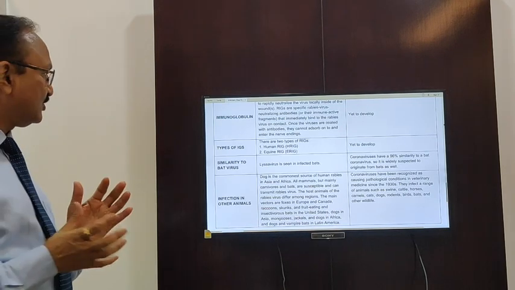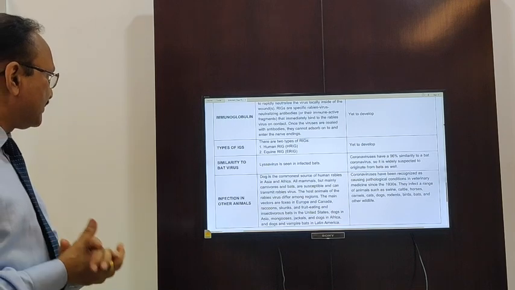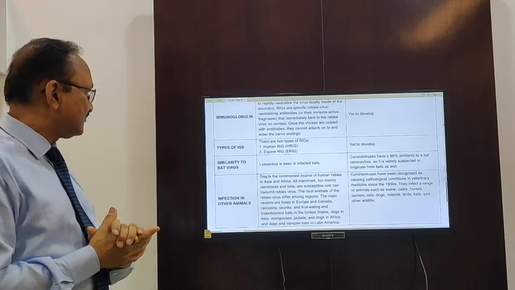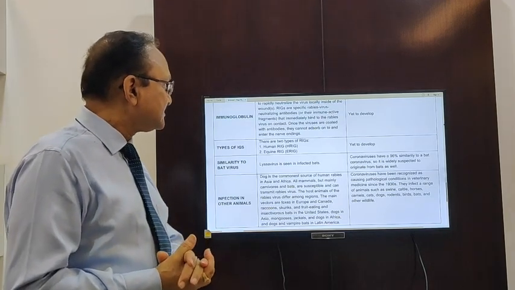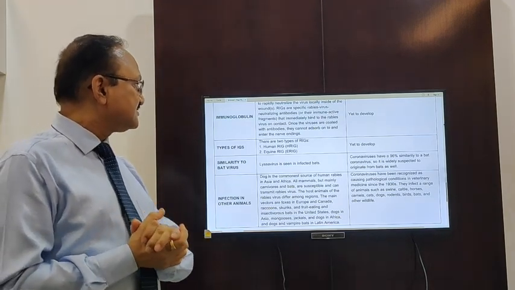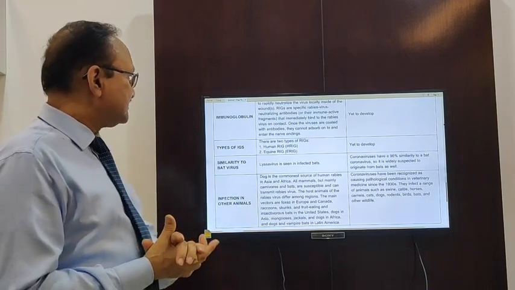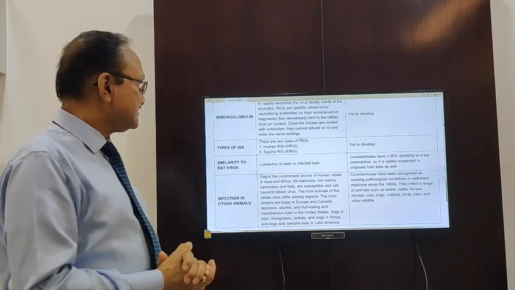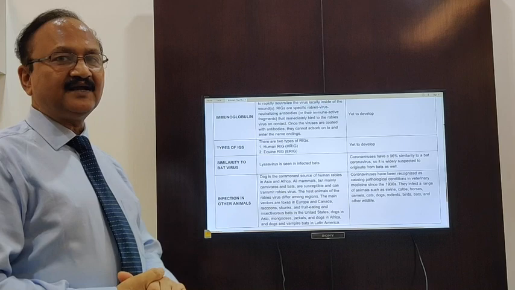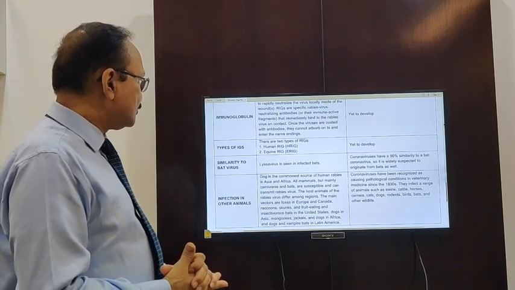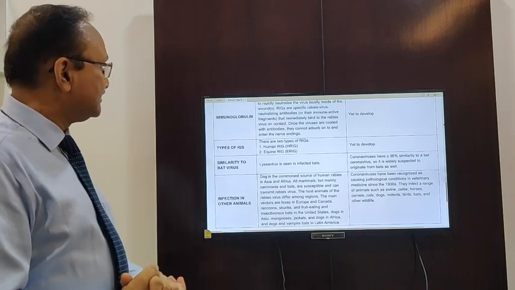The other animals involved are mongoose, jackals, vampire bats, skunks, foxes, and so many other animals. Coronaviruses have been recognized as causing pathological conditions in veterinary medicine since the 1930s. They infect a range of animals such as swine, cattle, horses, goats, cats, dogs, rodents, birds, bats, and other wildlife.